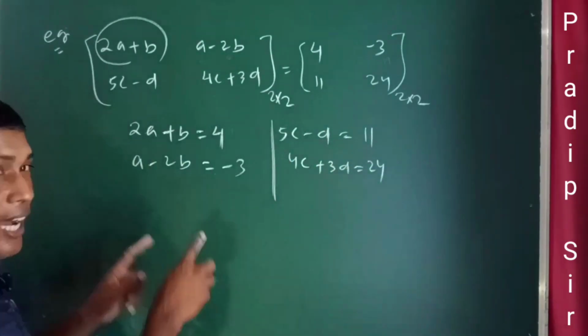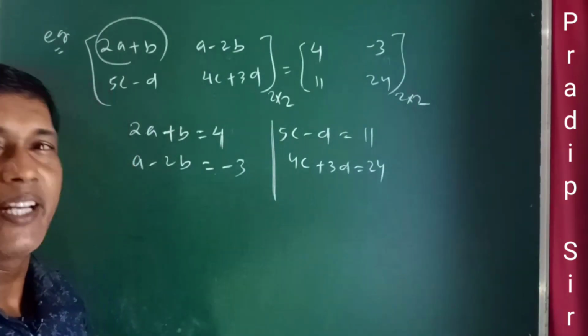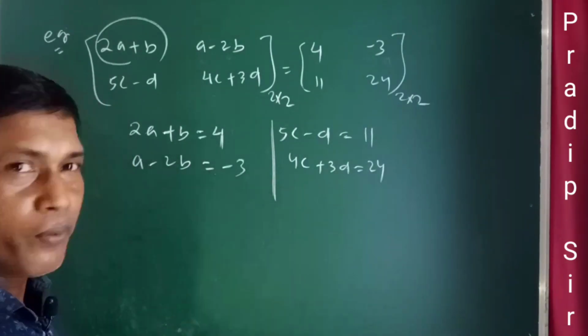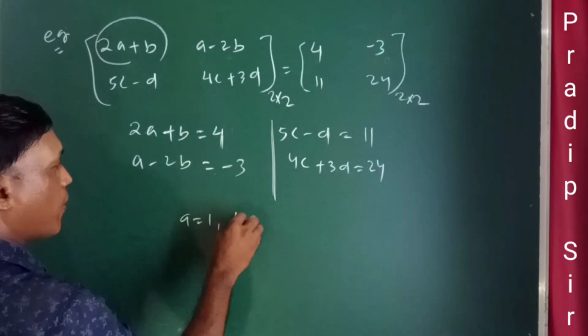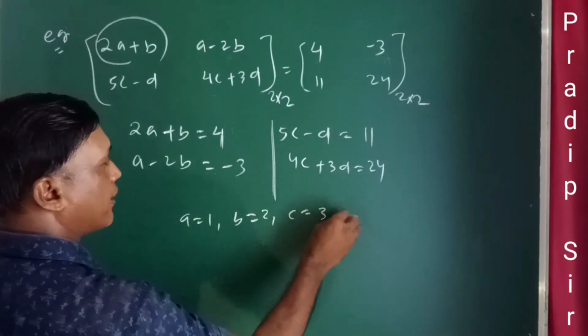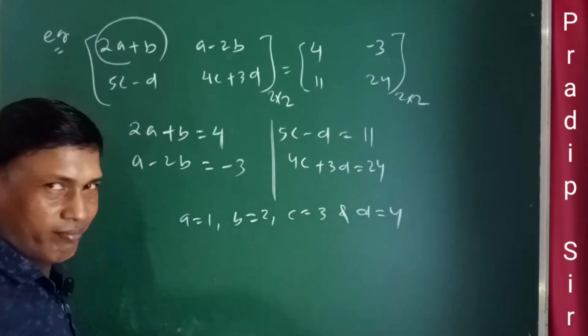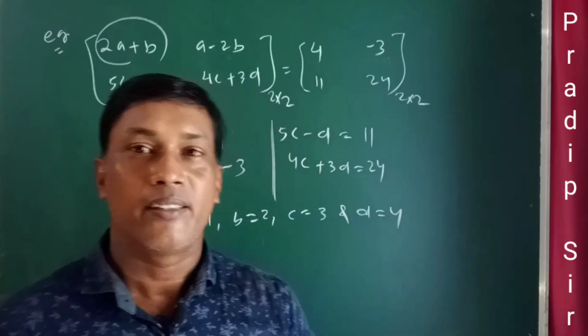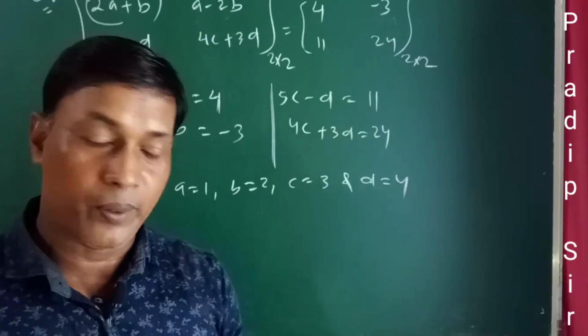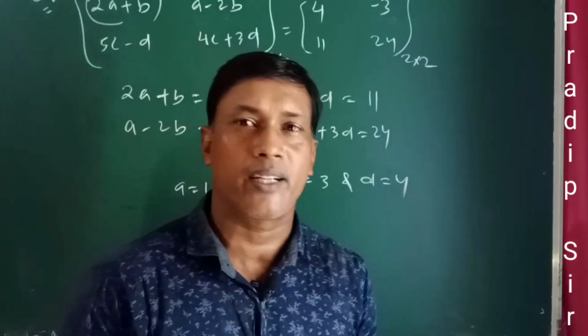Now you can apply the method of equating coefficients or any other method to find the values of a, b, c, d. After solving this, you will get a equals 1, b equals 2, c equals 3 and d equals 4. So there are different varieties of questions based on equality of matrices. So dear students, this is a very important and easy chapter.